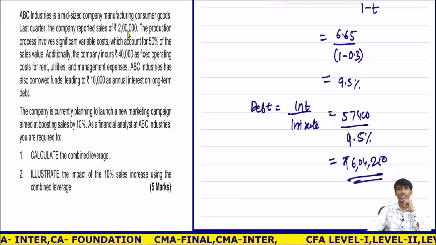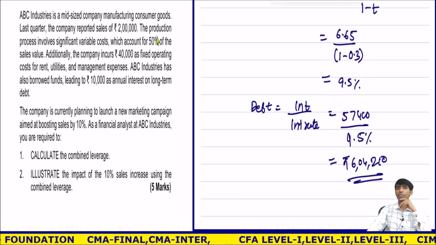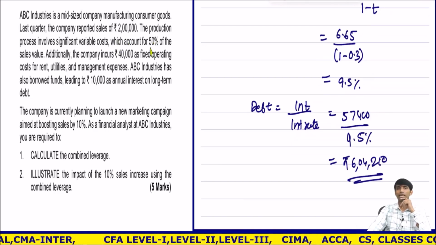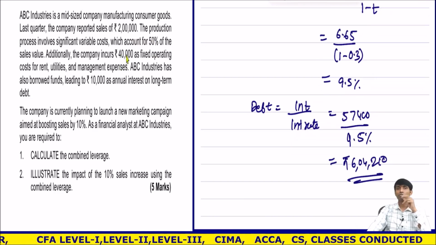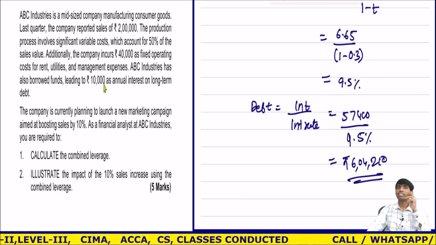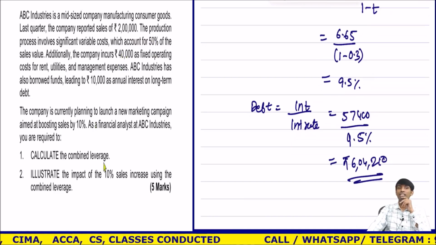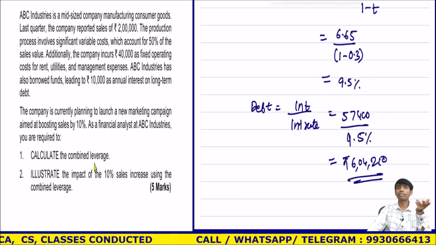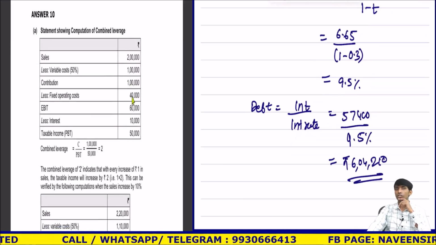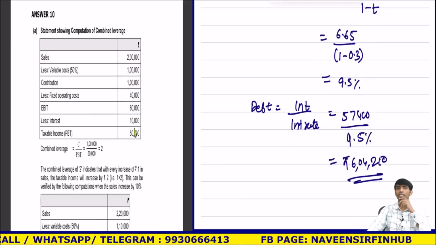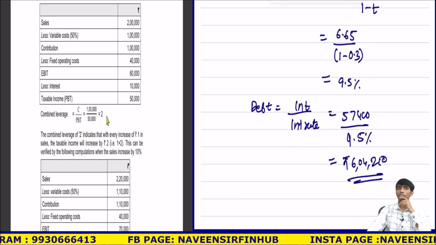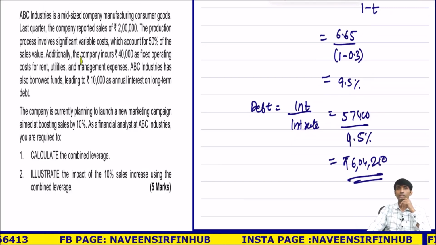See, sales is given, 50% is variable cost, meaning contribution is 50%. 2 lakh into 50%, 1 lakh. Out of that, I'll minus 40, so I'll get your EBIT. Interest is given, so I can get EBT. Easily I can calculate combined leverage: contribution upon EBT. Sales is 2 lakhs, contribution 1 lakh, fixed cost is 40, EBIT is 60, minus 10, 50. So combined leverage is contribution upon EBT, 1 lakh divided by 50, which is 2. Correct?